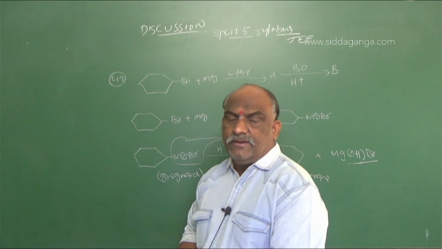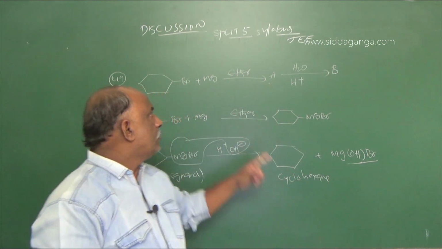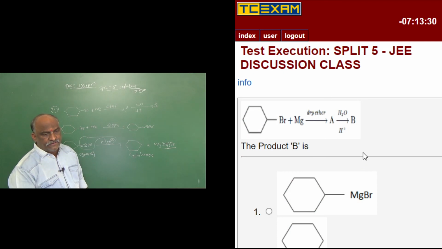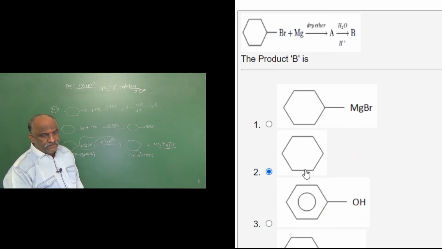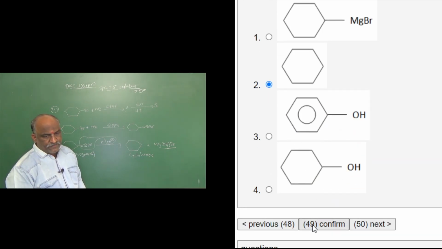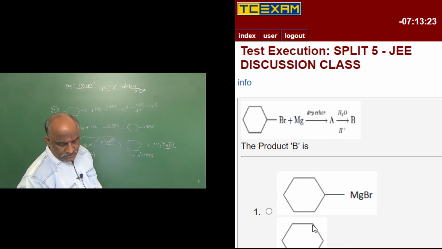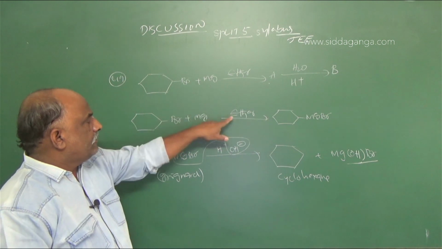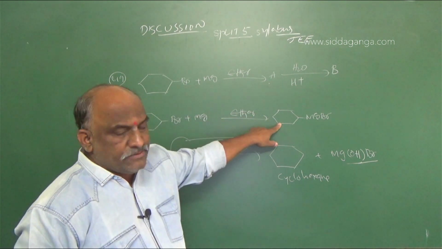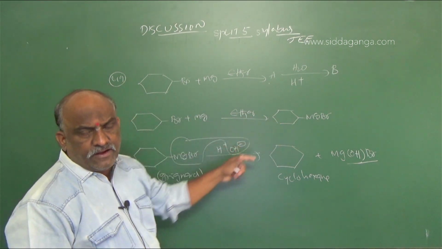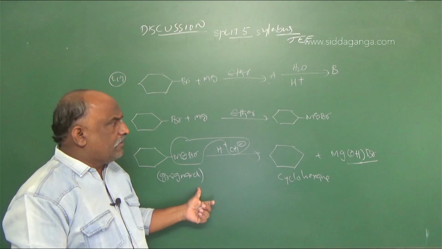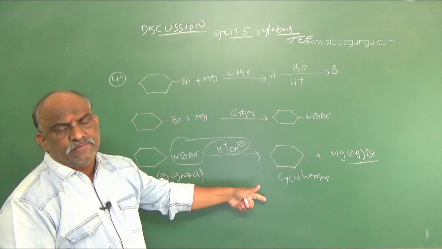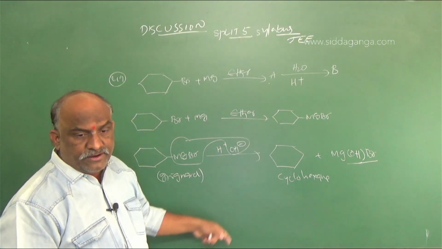To find B, the Br group is totally removed, and we get the right answer. So this is the right option for question 49. This first reaction is formation of RMgX. When RMgX is treated, it is hydrolysis of Grignard reagent. Hydrolysis of Grignard reagent means R requires H, so we get alkane, which means cyclohexane here. A very important reaction it is.